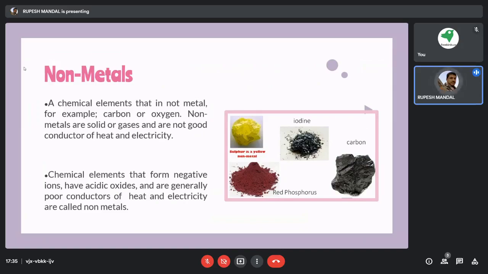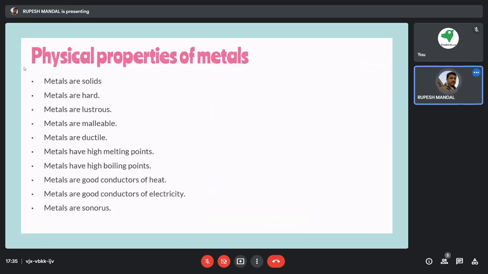Okay. So next we are going to understand various physical properties of metals, like how a metal should be. Physical property means that by seeing or touching them, we can identify whether a particular substance is a metal or not. So the first point mentioned is that metals are solid.